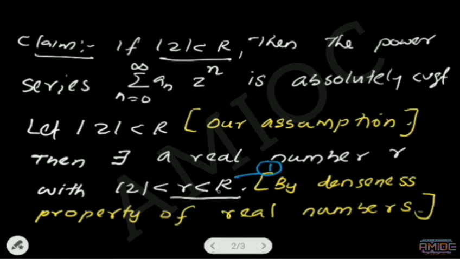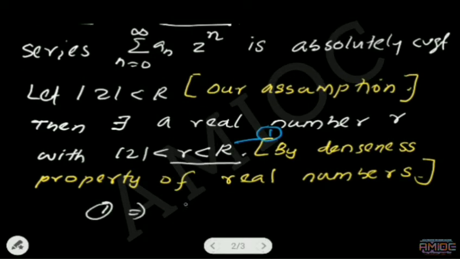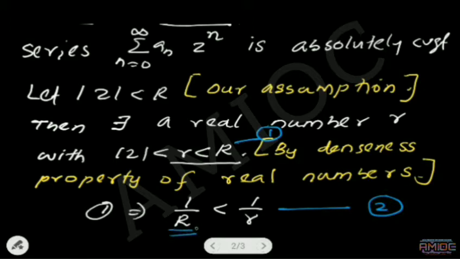Then by taking reciprocal, 1 by capital R will be less than 1 by r. Therefore, 1 will imply, when taking reciprocal, 1 by capital R will be less than 1 by r. What is 1 by capital R? 1 by capital R is given by limit supremum of mod a n power 1 by n. That is 1 by capital R equal to limit supremum of mod a n power 1 by n.